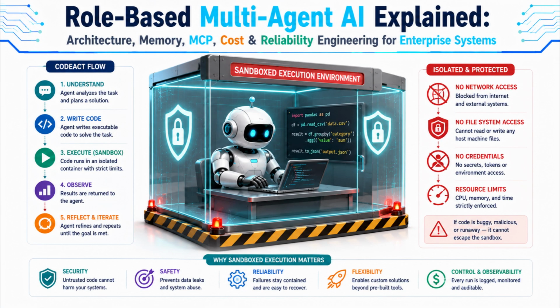Some of the most capable agent patterns don't just call predefined tools. They write and execute their own raw code on the fly to solve a problem, an approach often called CodeAct. Instead of being limited to a fixed menu of pre-built functions, an agent can write a small Python script to, say, parse a CSV, do a custom calculation, or chain 3 API calls together in a way no pre-built tool anticipated. This is powerful, and it is also dangerous if done carelessly.